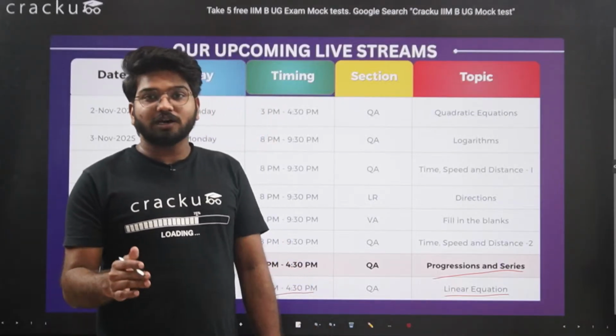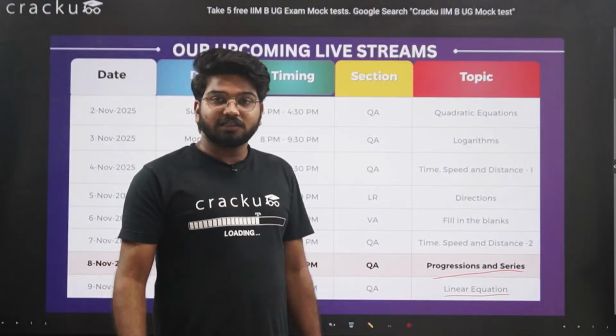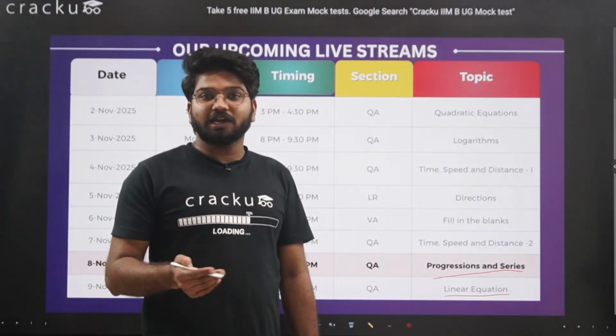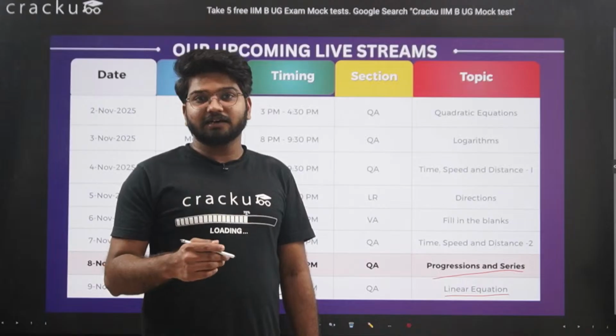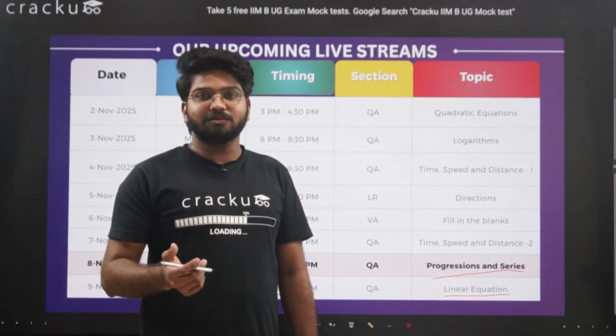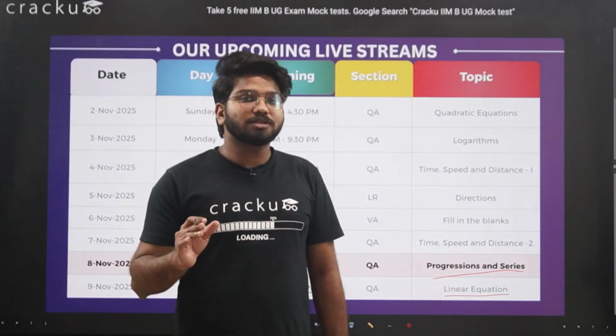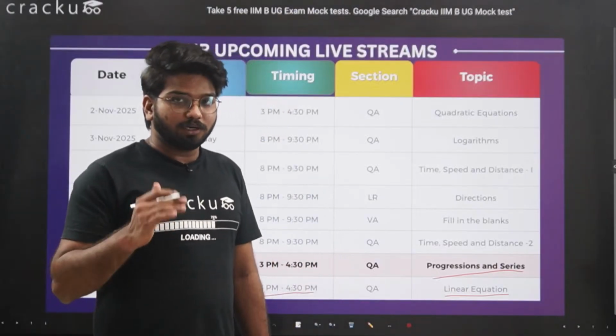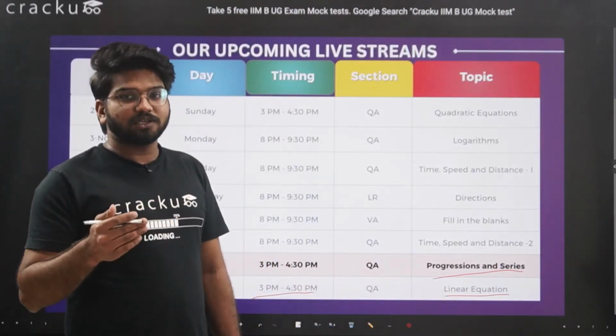So I would suggest that you don't miss any of these topics. From now on, all the topics are going to be very important, and considering we don't know the exact syllabus and exam pattern, you should not miss any topic. Attend all the live sessions.